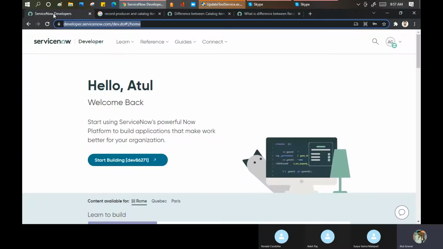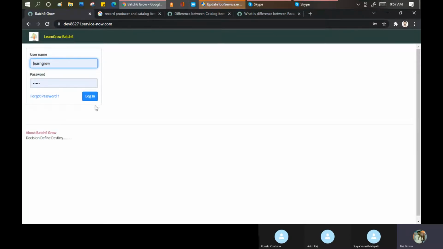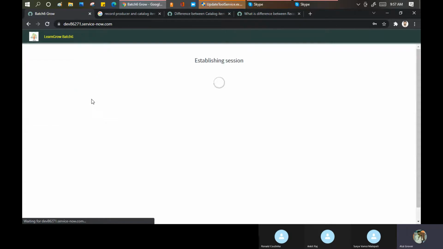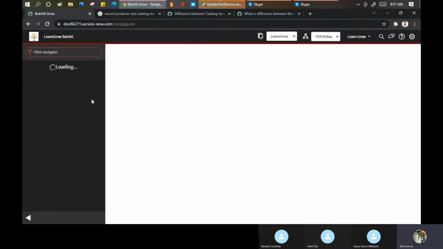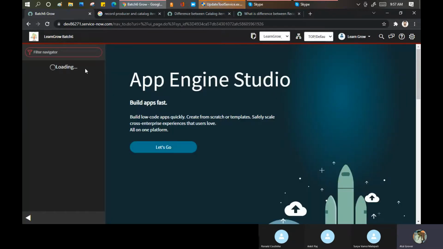Okay, let me go here now. Open it. Now, if I say record producer, it means I'm talking specifically about creating a record in a given table. Like I want to create a record in the incident table, or the change or the problem table. And what I'll do here, I'll go and search for the record producer.